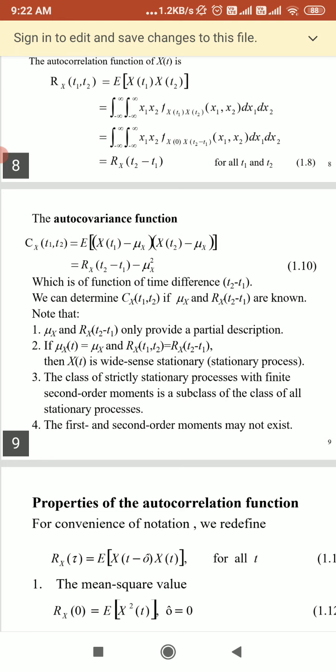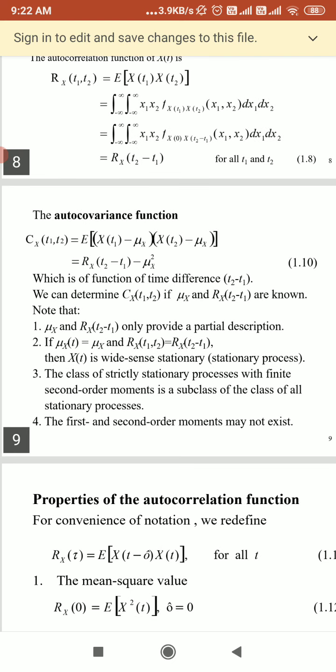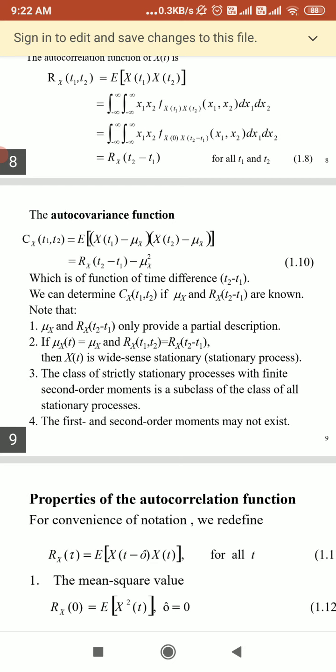We can define the autocovariance for the random process mathematically as Cx(t1, t2) equal to E[(X(t1) minus mu x)(X(t2) minus mu x)]. If we rewrite that equation, we can write Cx(t1, t2) equal to Rx(t2 minus t1) minus mu x squared, the mean square.